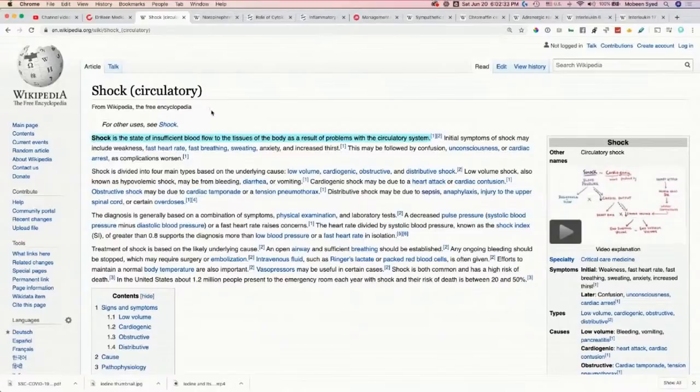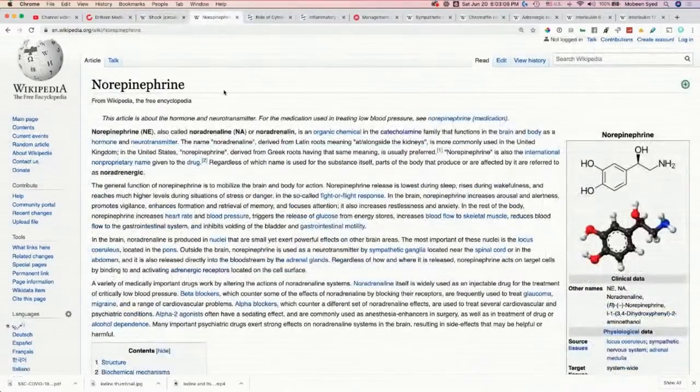This is a link to what is shock. Shock is a state of insufficient blood flow to the tissue of the body as a result of a problem with the circulatory system. The things that can cause that can be low blood volume, heart issues, or a problem with the heart filling, for example cardiac tamponade, or distributive shock, which is called septic shock. That is the situation most probably with COVID-19, where the blood vessels have become damaged and dilated and the blood pressure has gone down. Then there is this link here, norepinephrine.